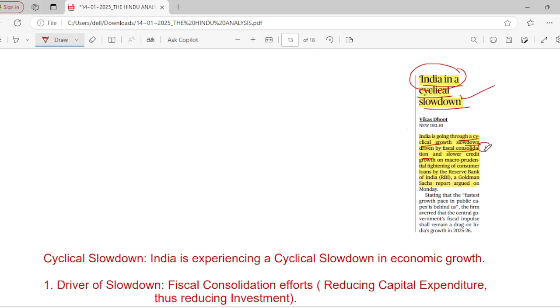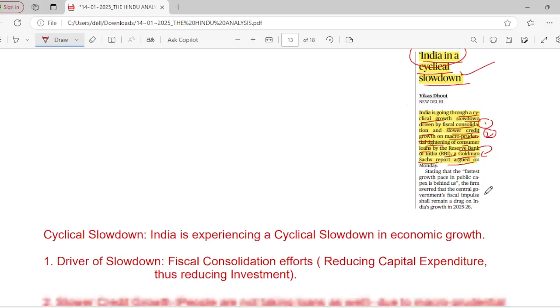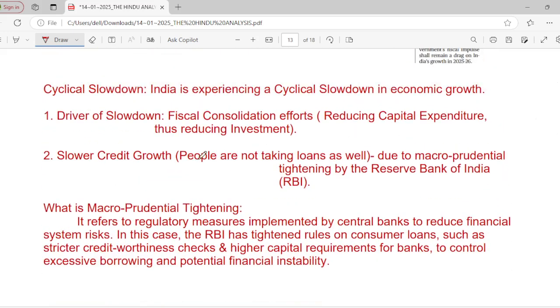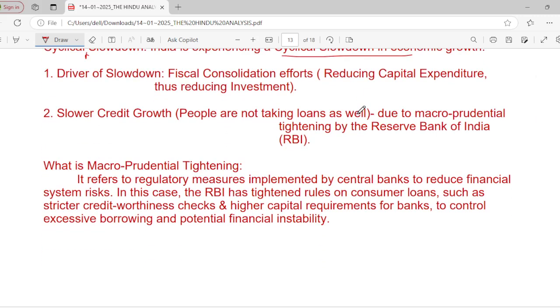One is due to fiscal consolidation, and the second is due to slower credit growth on macro-prudential tightening of consumer loans by the Reserve Bank of India, which is said in this particular Goldman Sachs report. Let's see what that was. Cyclical growth slowdown: why is India facing a cyclical slowdown in economic growth?